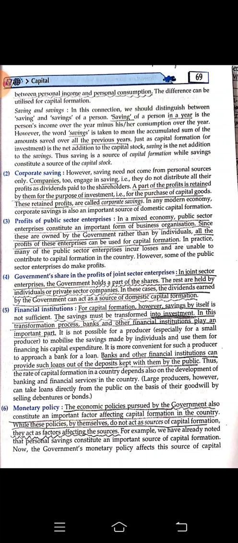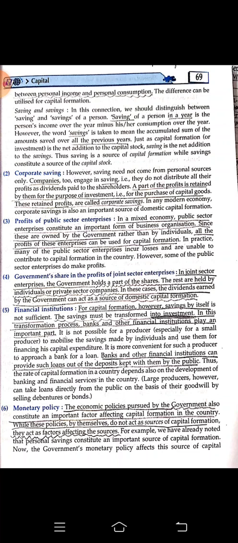These retained profits are called corporate savings. So the entire profit the company is earning is not spent all, they are also keeping aside some amount as savings. This is called corporate savings.